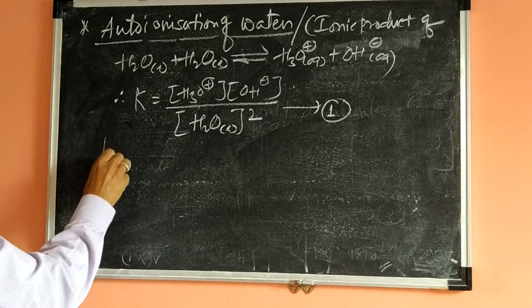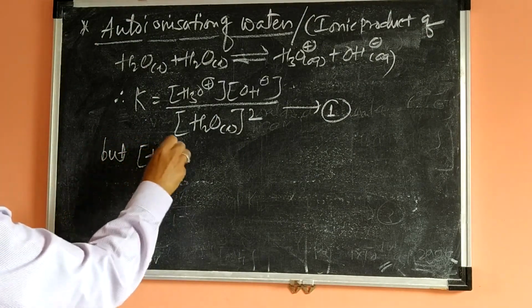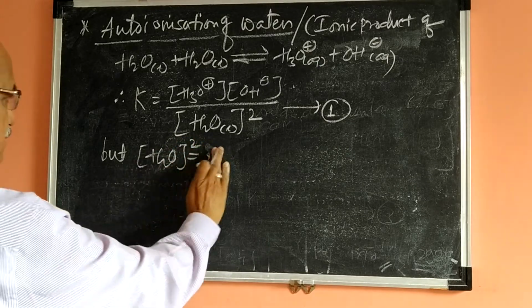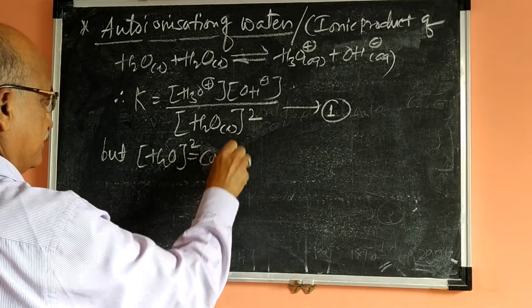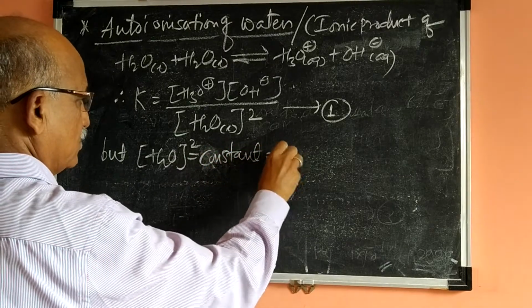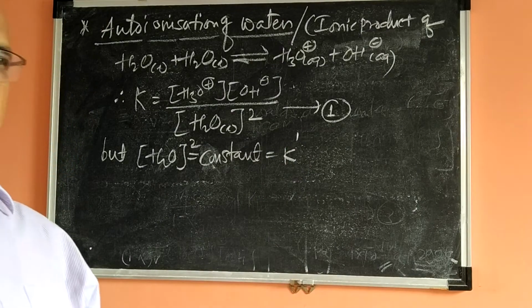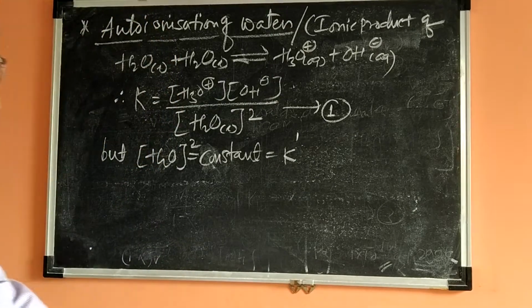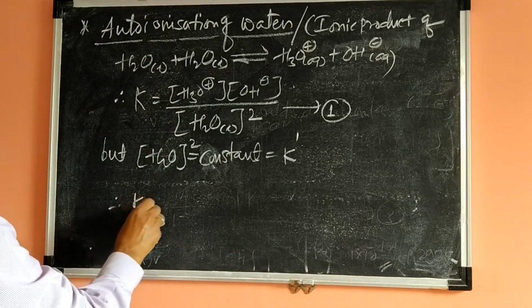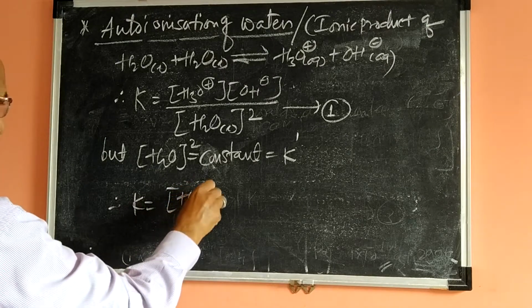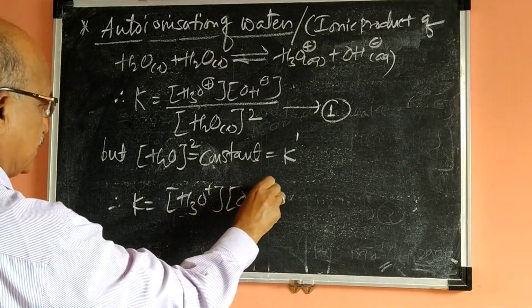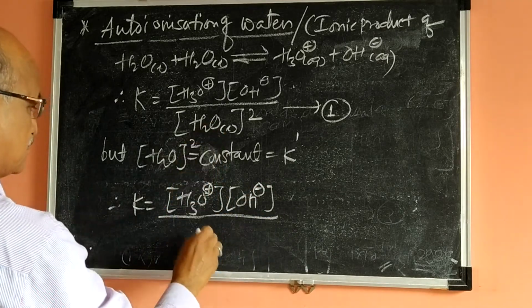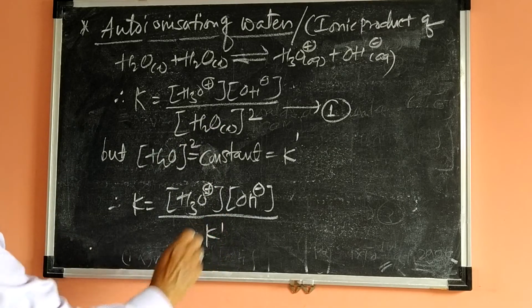But the concentration of water, that is a square, is taken as a constant. Concentration of water is taken as a constant, that is equal to K dash, because water ionizes in a very small amount, and therefore the concentration of water is taken as a constant. It is equal to K dash. Therefore we can write K is equal to concentration of H3O plus into concentration of OH minus, divided by this constant taken as K dash, isn't it?